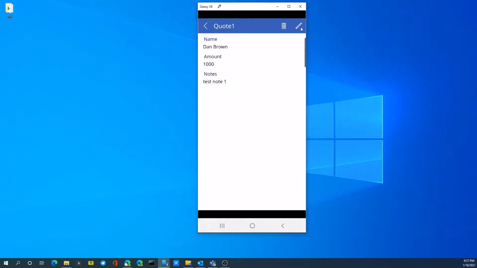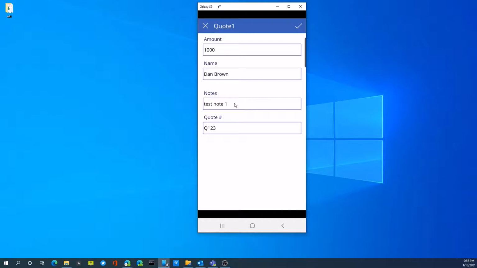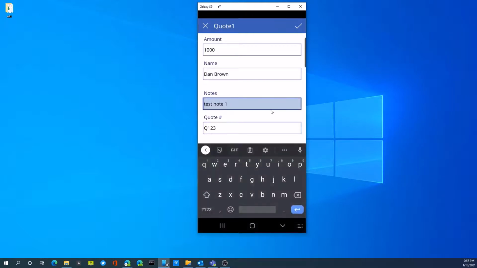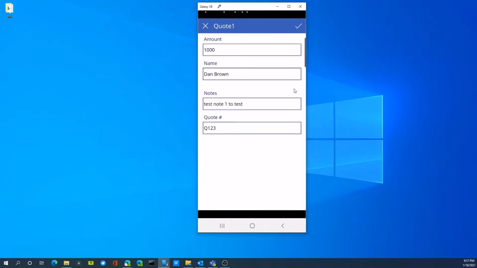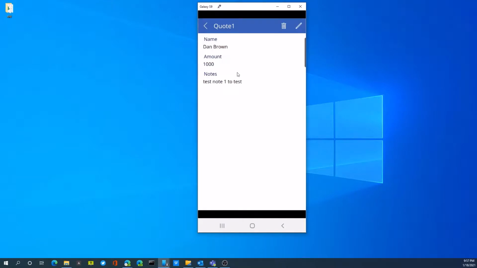I can then edit this particular form, and I can add new notes as I want. I can start typing a note, test, and I can hit enter on this app screen. It'll go through and write this back into my Excel spreadsheet as this particular case.